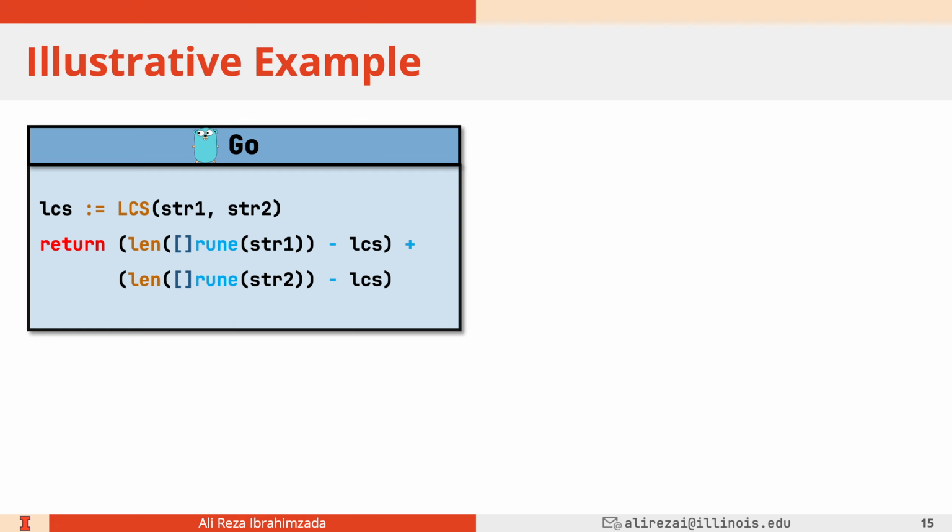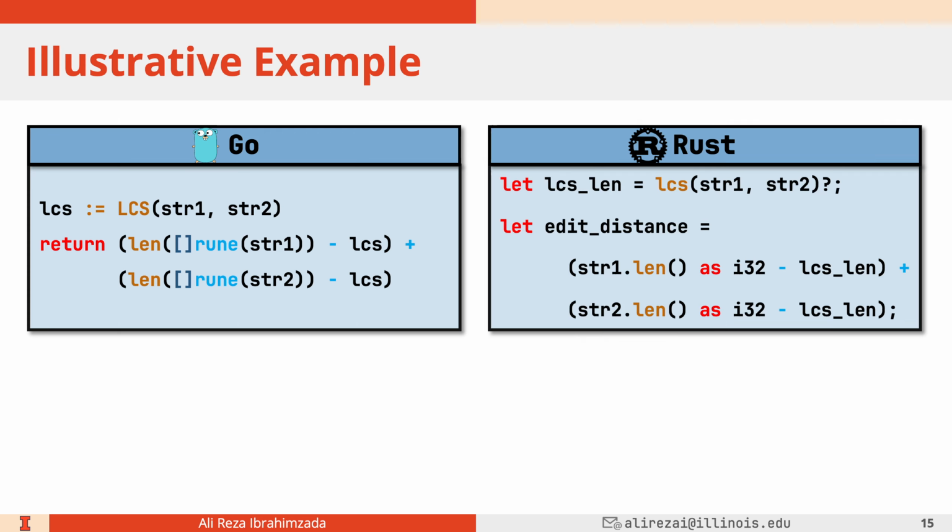So in here, the Go code actually extracts the number of characters from a string 1 and a string 2. And the Rust code originally was calling that .len method call here for capturing it. But remember that in Rust, that captures the number of bytes, not characters. And if we had, for example, an emoji, that would actually not work.